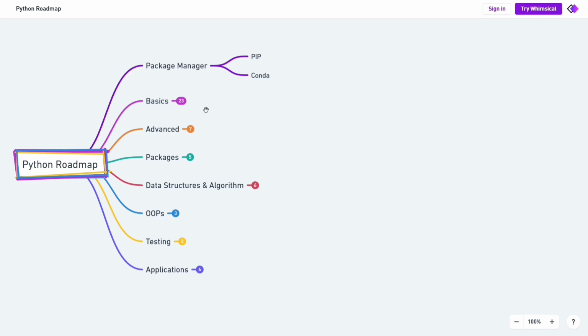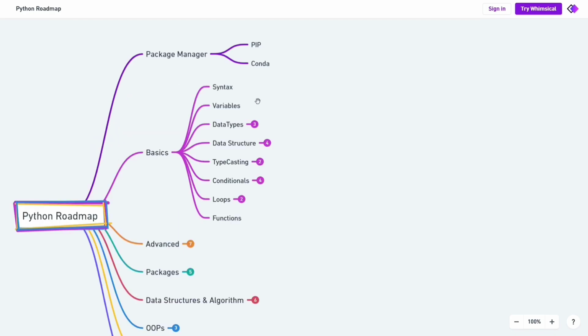Coming to the basics of Python, you should be familiar with writing the syntax, what are variables, how to assign, how to use the variables. You should know that, and what are the data types, data structures, typecasting in Python. Don't panic if you are not aware of these earlier. I am here to help you out. I'll give you the brief on the basic stuff.